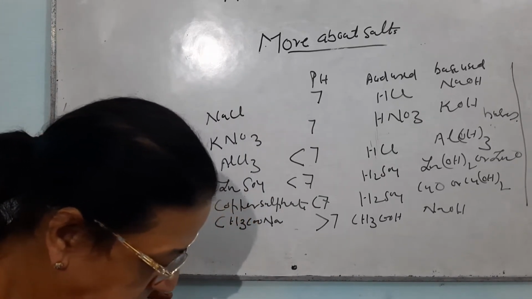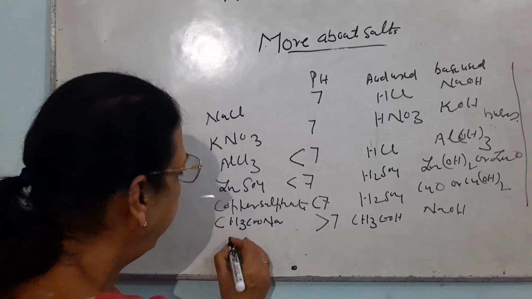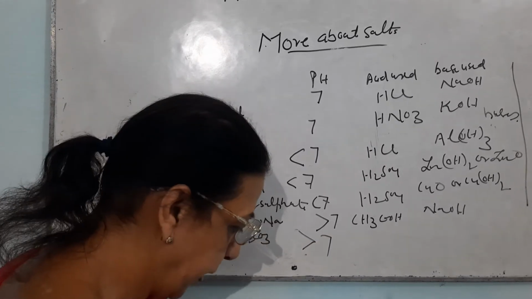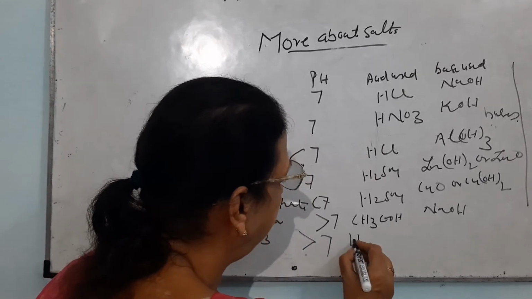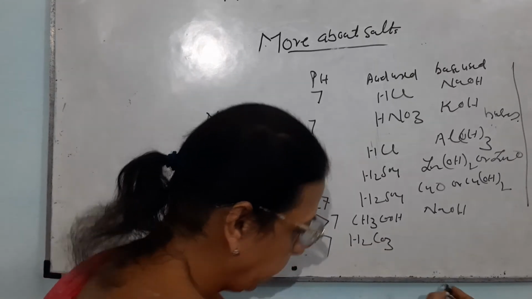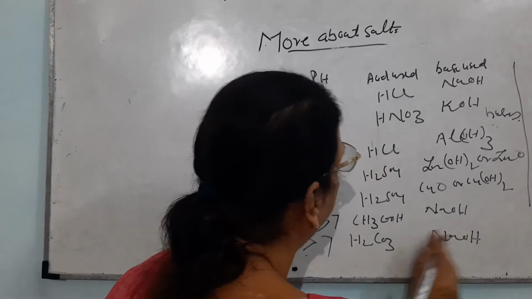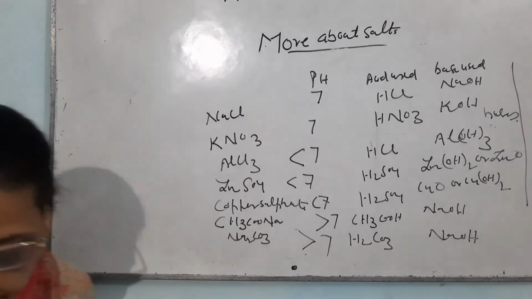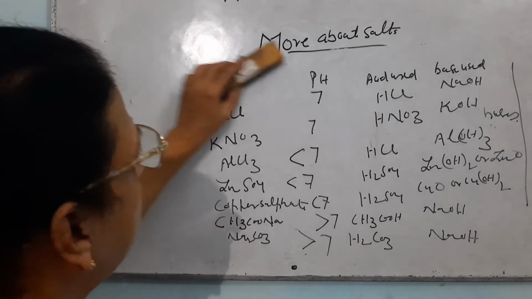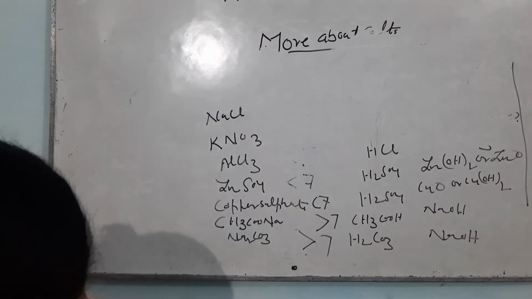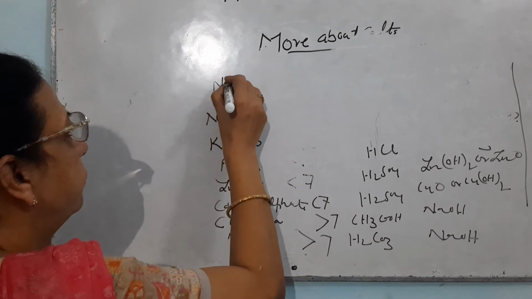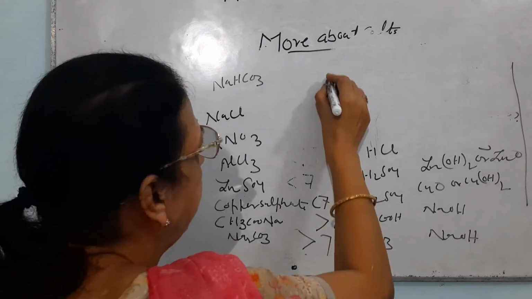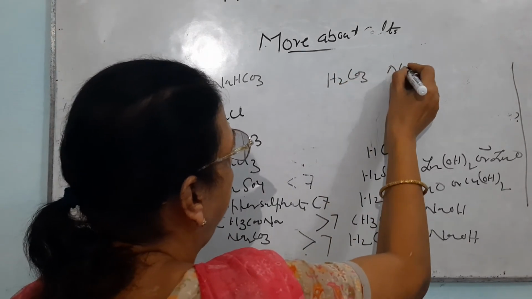Now, the next is sodium carbonate. Everyone knows that sodium carbonate is basic in nature, so the pH will be greater than 7. It is made by the reaction of carbonic acid and NaOH. These two will react together to give sodium carbonate, and then sodium hydrogen carbonate. Now, this will be made by the same reaction, carbonic acid with NaOH.